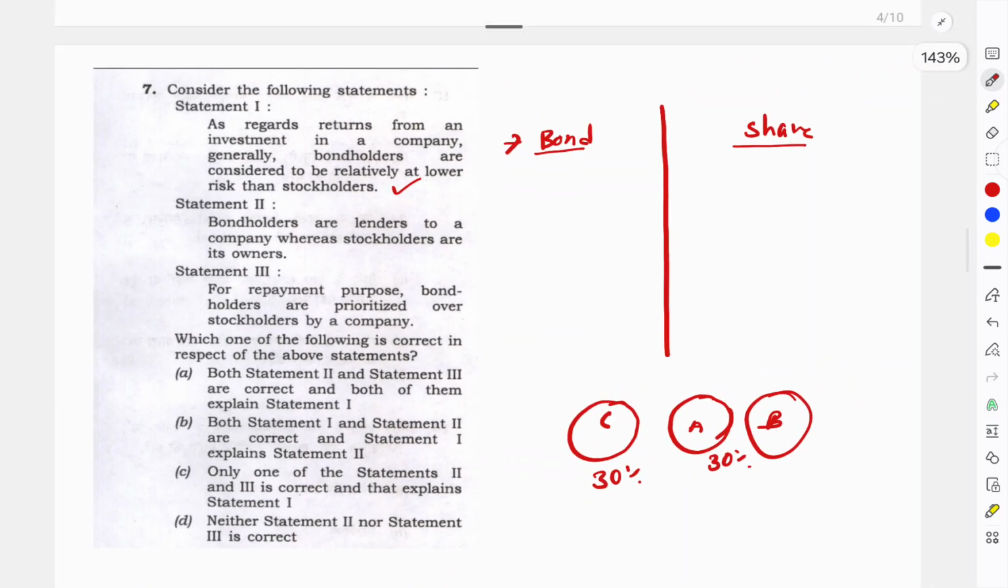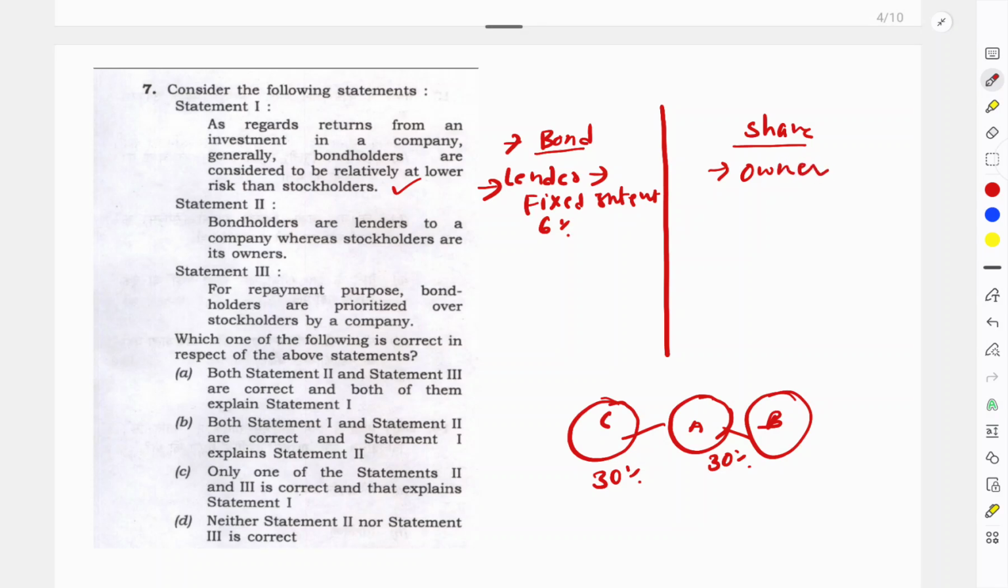These people do not participate in the day-to-day administration of your company. C is a bondholder, actually a lender. Bondholder is nothing but a lender. What does a lender do, guys? A lender gives you money at a fixed interest rate. Whether your company makes profit or loss, he doesn't bother about it. He just wants his fixed interest rate, let's say 6% per month or annually. He's a lender. Shareholder is an owner.